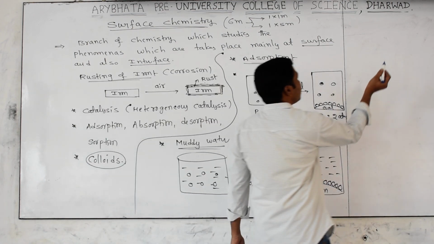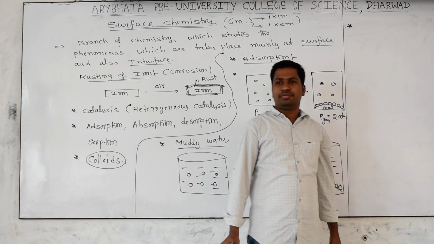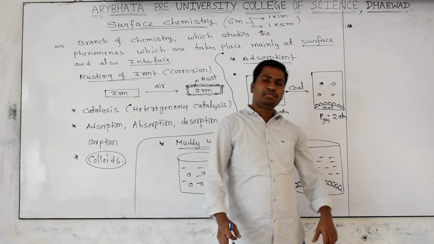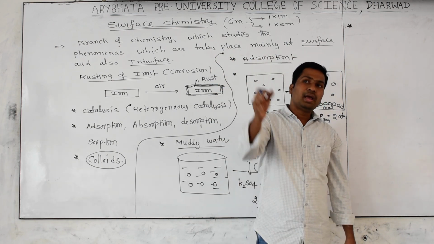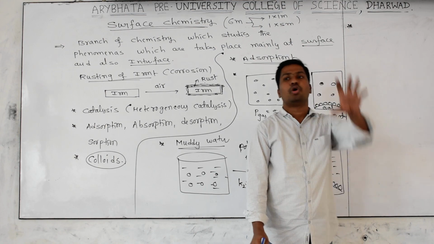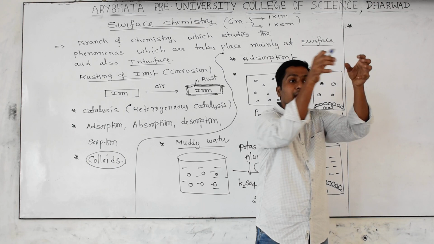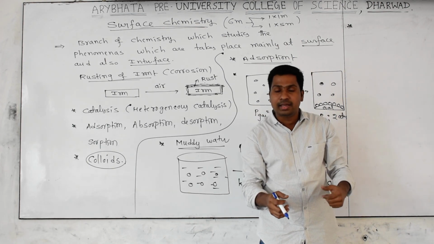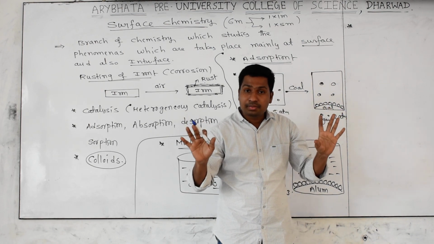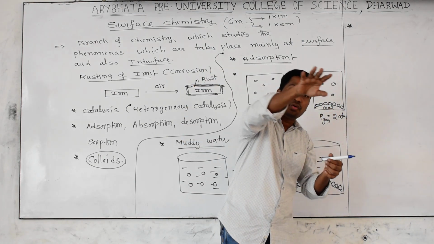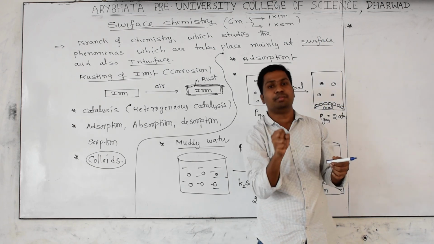Can I give some other example for your understanding? For example, in this room we are feeling a lot of humidity. Why are we feeling humidity? The air can't move freely. Why can't the air move freely? Because moisture is there. Because of moisture, what happens? The moisture will absorb the gas particles, and the gas particles cannot move freely. But now, what is my target? I want to feel comfortable. To feel comfortable, the air has to flow very freely. When is that possible? The moisture has to be removed.